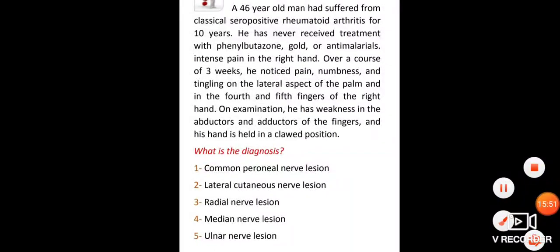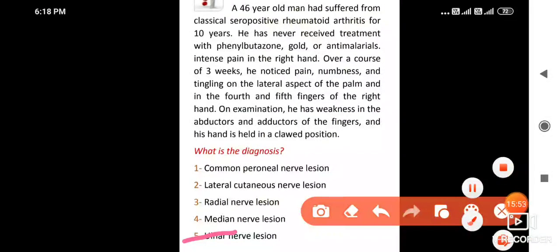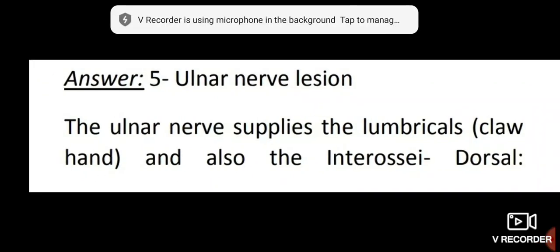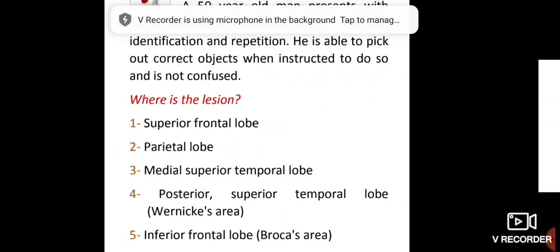So the best answer here is ulnar nerve lesion, due to claw hand. Ulnar nerve lesion. The ulnar nerve supplies the medial lumbricals and also the dorsal interossei.